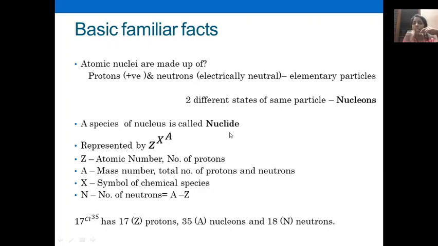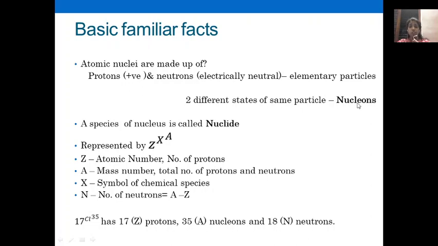So a species of nucleus means the whole group of nuclei within that sample, commonly termed a nuclide, or the group of nuclei of the same atom. Got the point?